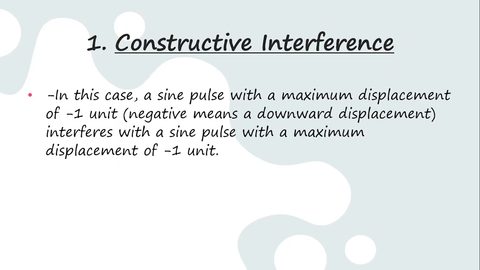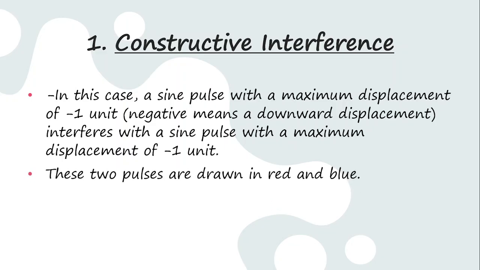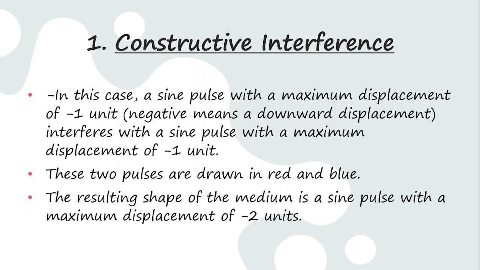In this case, a sine pulse with a maximum displacement of -1 unit, that is negative, meaning a downward displacement, interferes with a sine pulse with a maximum displacement of -1 unit. These two pulses are drawn in red and blue, as we've seen in the diagram. Now, the resulting shape of the medium is a sine pulse with a maximum displacement of -2 units.